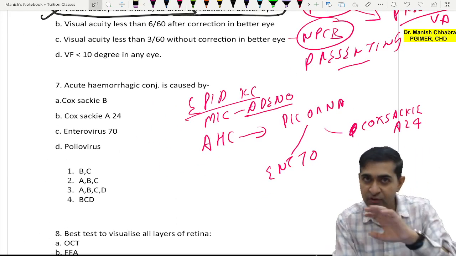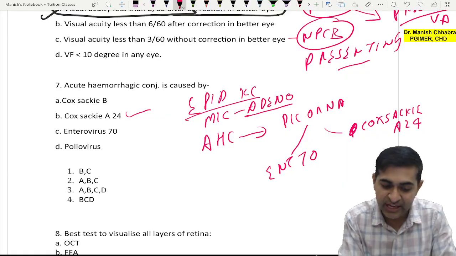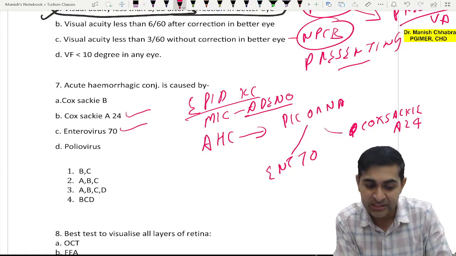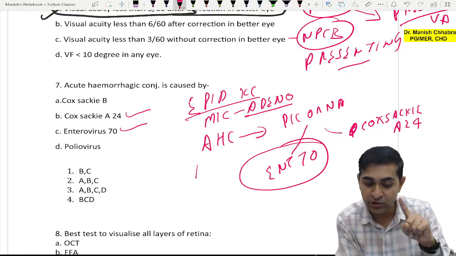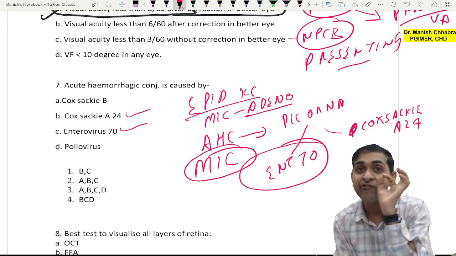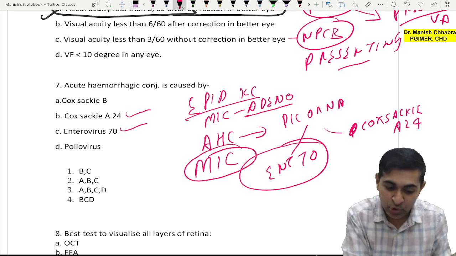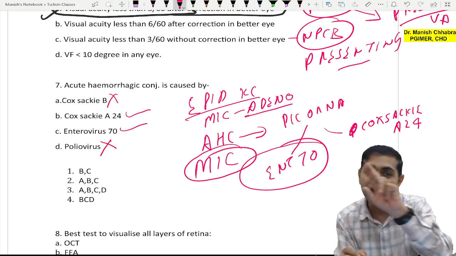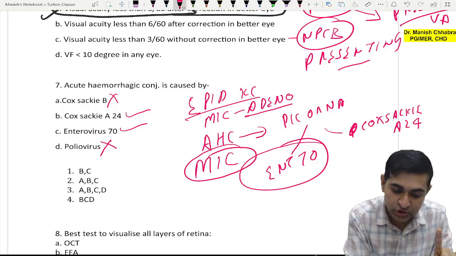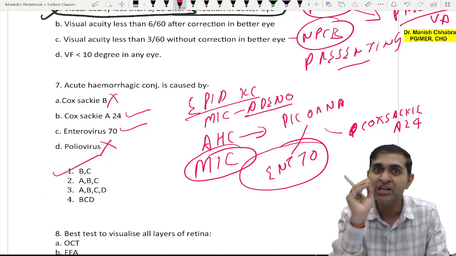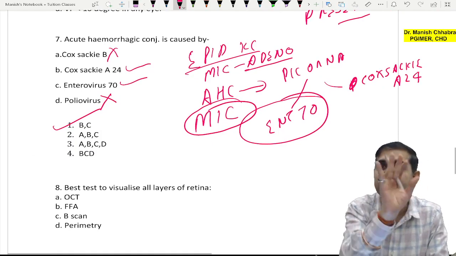Now if we go back to the options, one was Coxsackie A24, another was enterovirus 70. Enterovirus 70, mind you, is the most common virus causing acute hemorrhagic conjunctivitis. Now poliovirus is eliminated, and Coxsackie A is associated, not B. So B and C should be the options of choice. So the first option, which includes B and C.